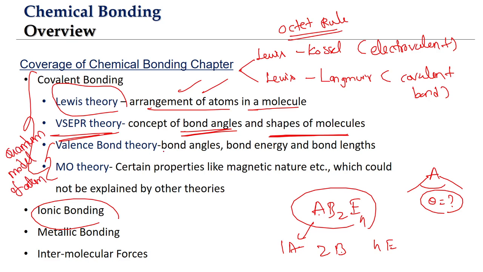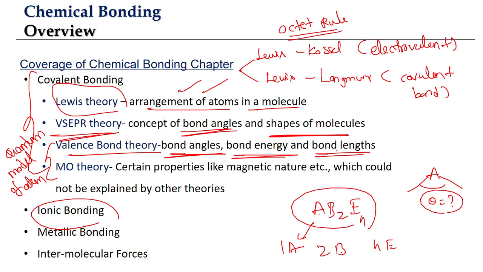Okay. Valence bond theory again will be able to explain the bond angles concept. It also will be able to give us insights on how different bonds will have different bond energies and how different bonds will have different bond lengths. So VB theory or valence bond theory in that sense will be able to explain most of the parameters of chemical bonding. So all this, we are discussing in what context? In the context of covalent bonding.